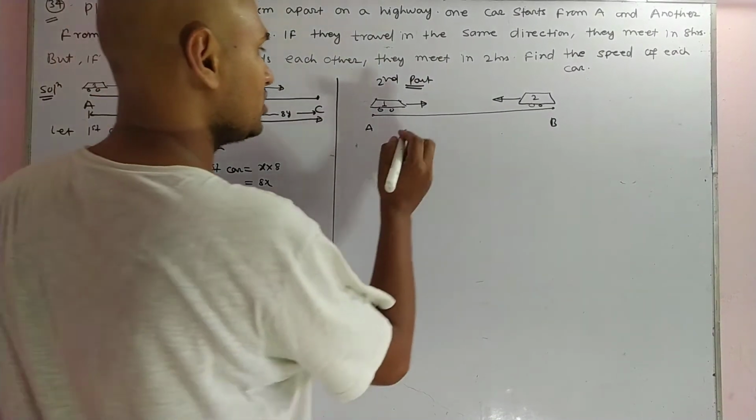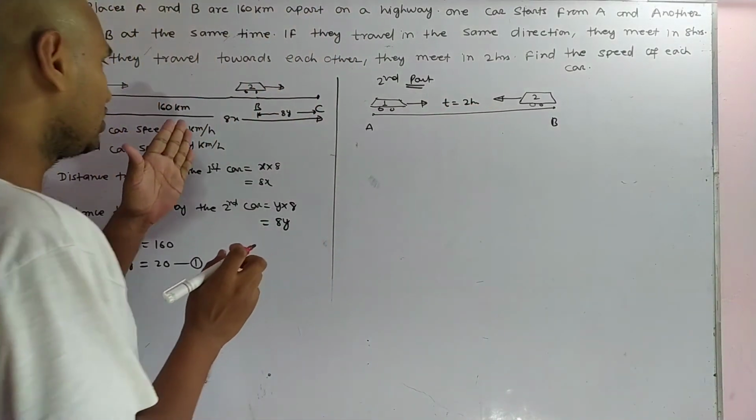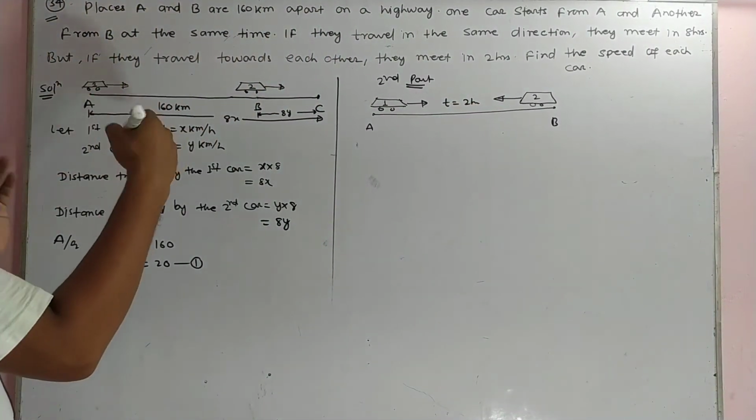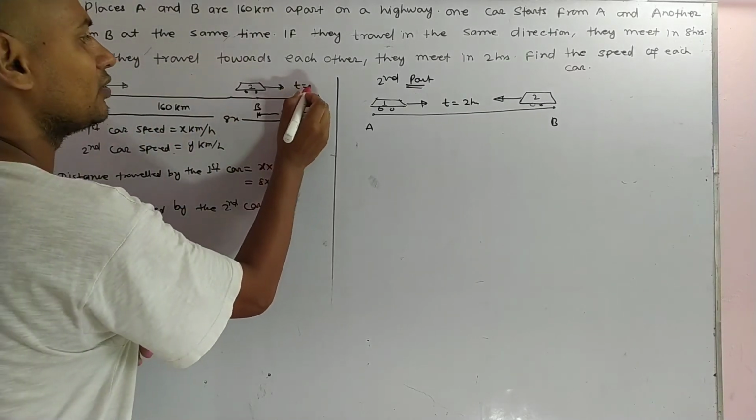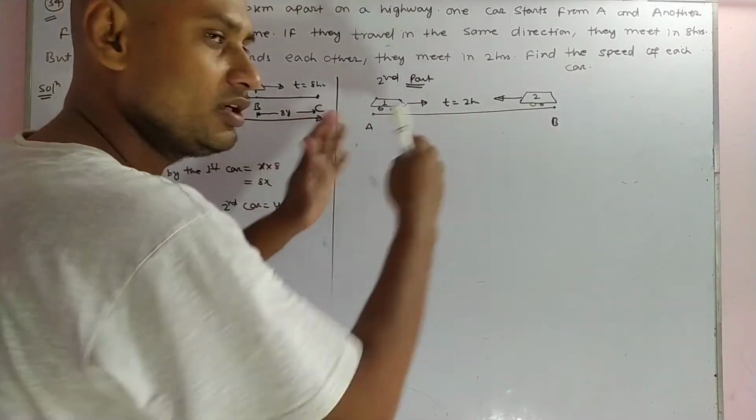Here the time is 8 hours to meet each other, but in this case it is 2 hours because they are traveling towards each other.